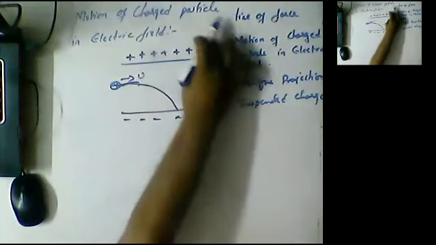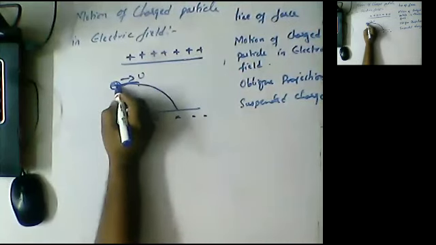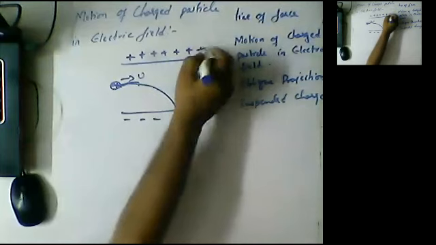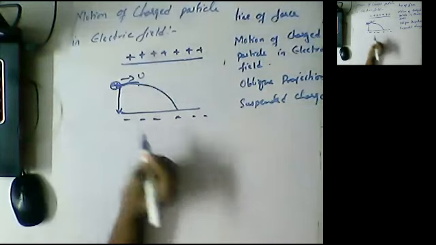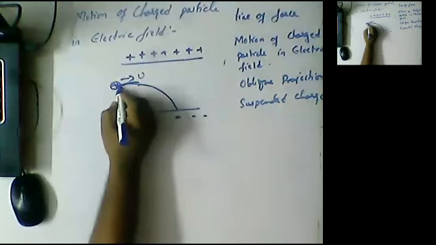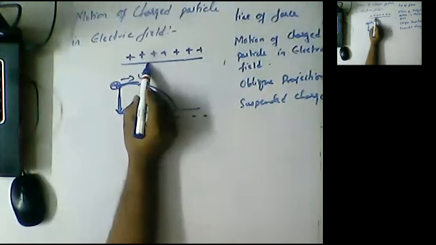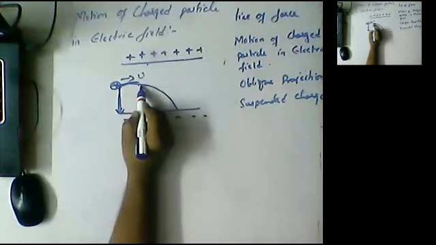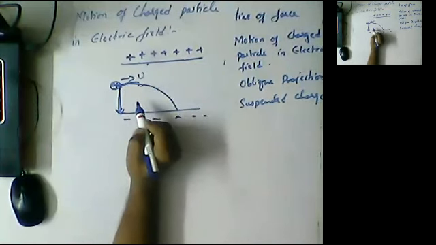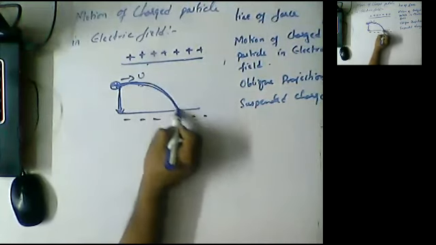For example, think that the positive charge, the topmost positive charge, is not present. Then the particle will move directly like this. But since the positive charge is here, at every point it will try to find the effective force, and based on that effective force, it tends to move in this direction.